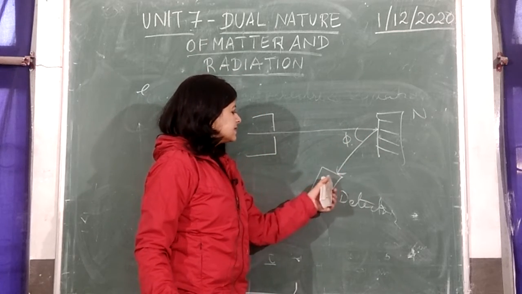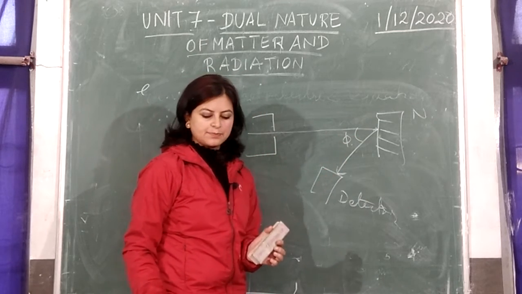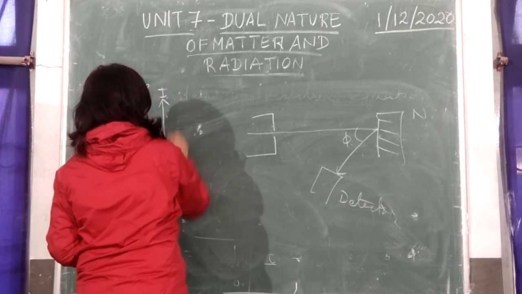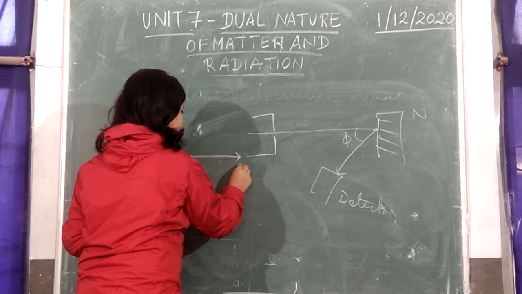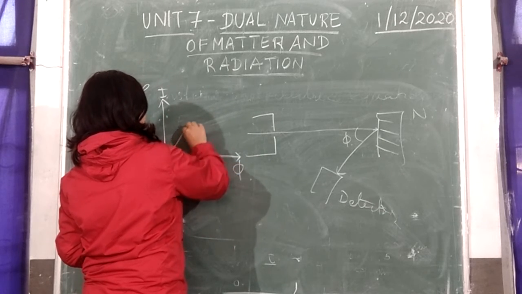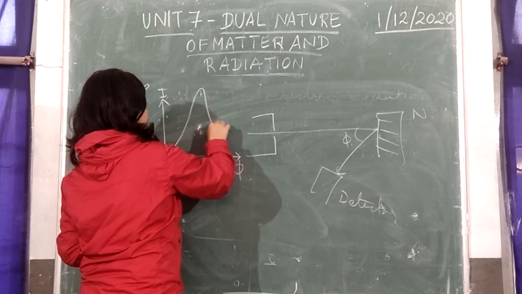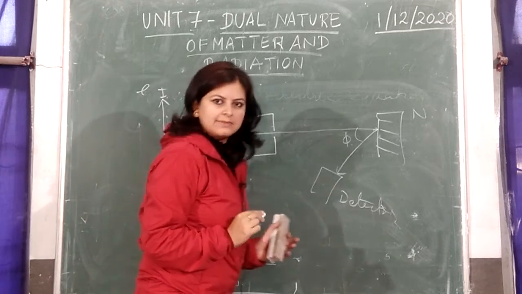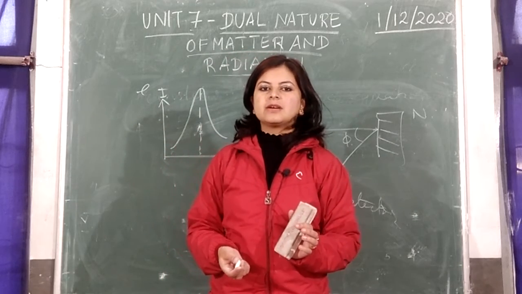Now the intensity of the scattered electron is plotted in a graph, that means intensity against the scattering angle φ. It is seen that at some point you will get a peak. Peak means the intensity becomes maximum. Now when does the intensity become maximum?